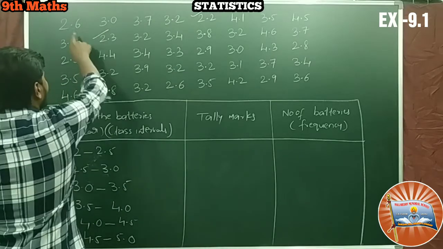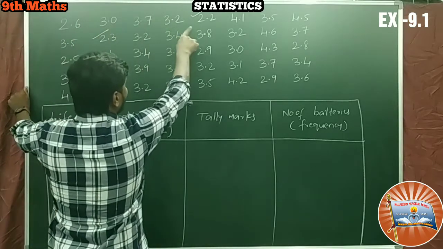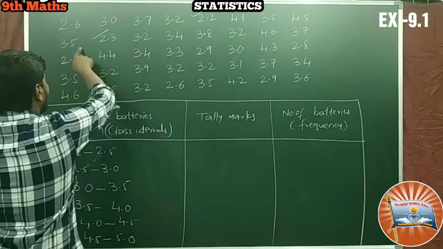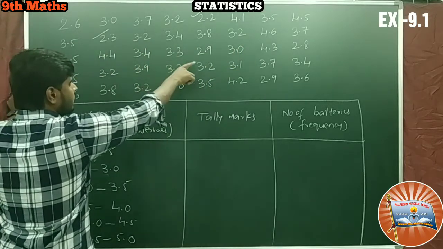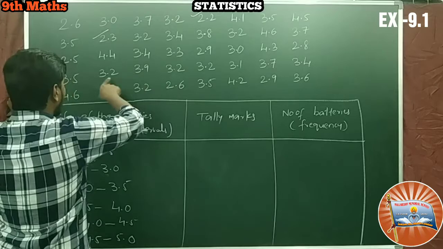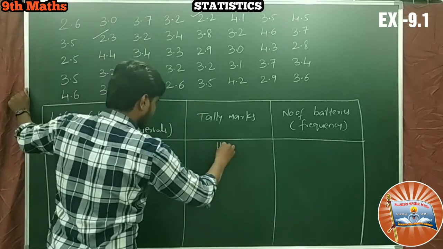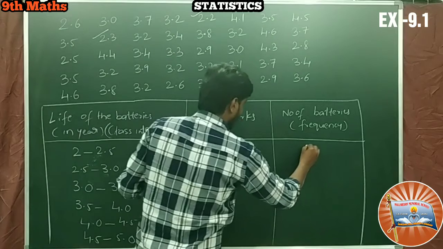Repeat once again. So 2.6, 2.3, 2.2, 2.2, 4.5. So only 2 are there. Right. Write down here 2.